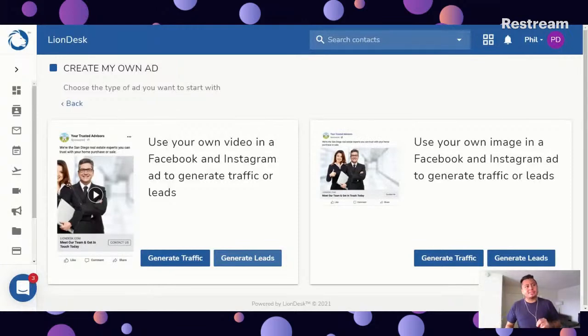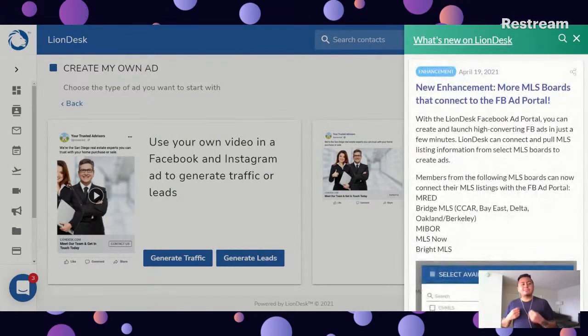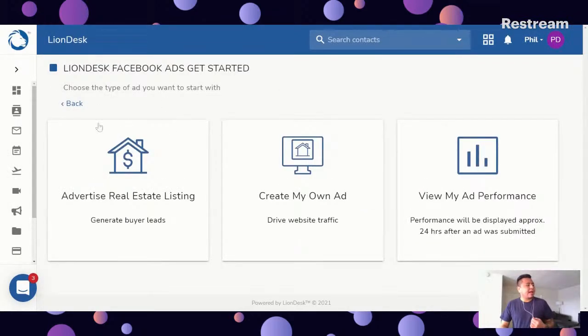Now, for this new update, let's go ahead and click on this bell icon. More MLS boards connect to the Facebook ad. So this is talking specifically about the advertised real estate listing blueprint, right? We have these ad templates that are going to make the ad creation process simple. But the advertised real estate listing blueprint is going to be like the cherry on top. You wouldn't even need to create your ads. The advertised real estate listing blueprint will create the ad for you.